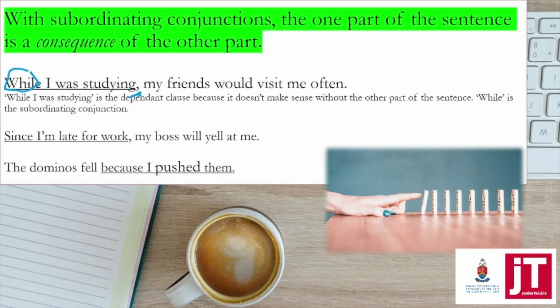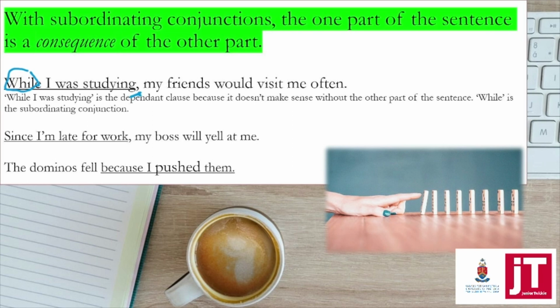Also, if you took the subordinating conjunction away, it would still make sense: I was studying. But because while is found before I was studying, we can assume that that is the dependent, less important section. The main section is my friends would visit me often.